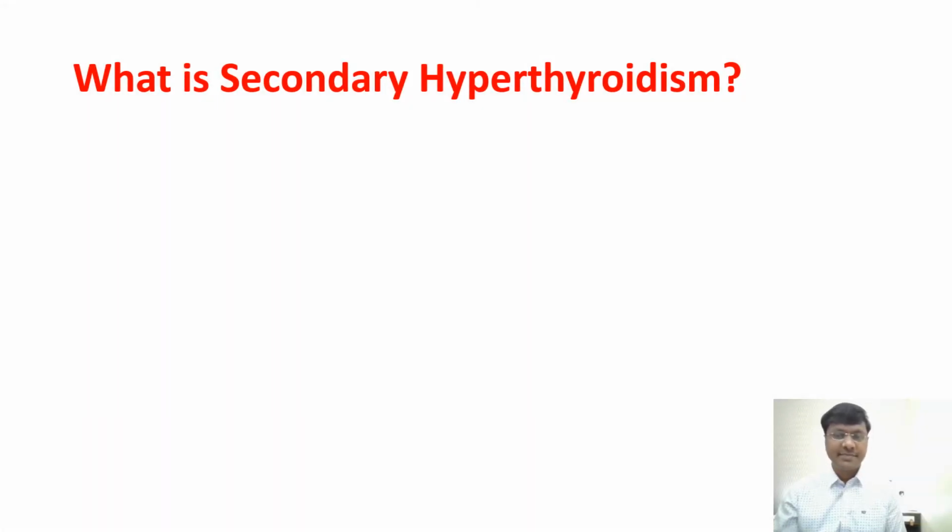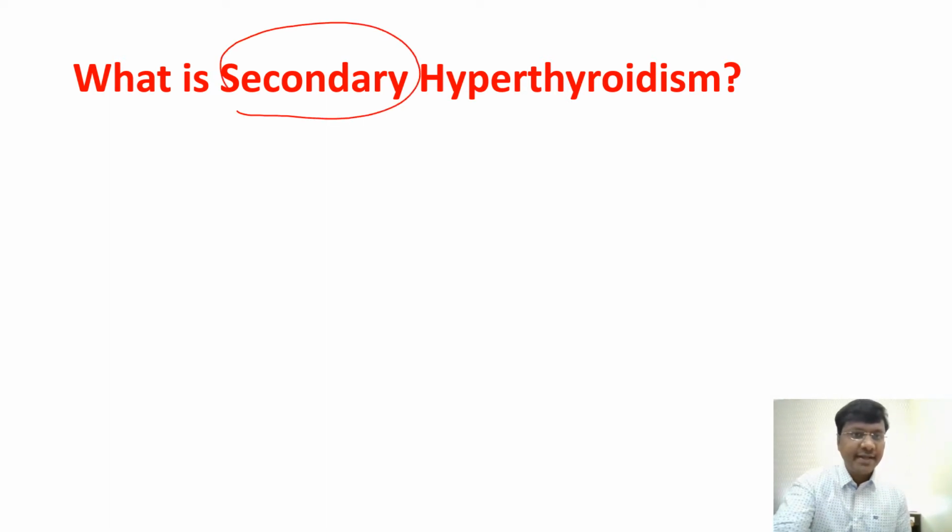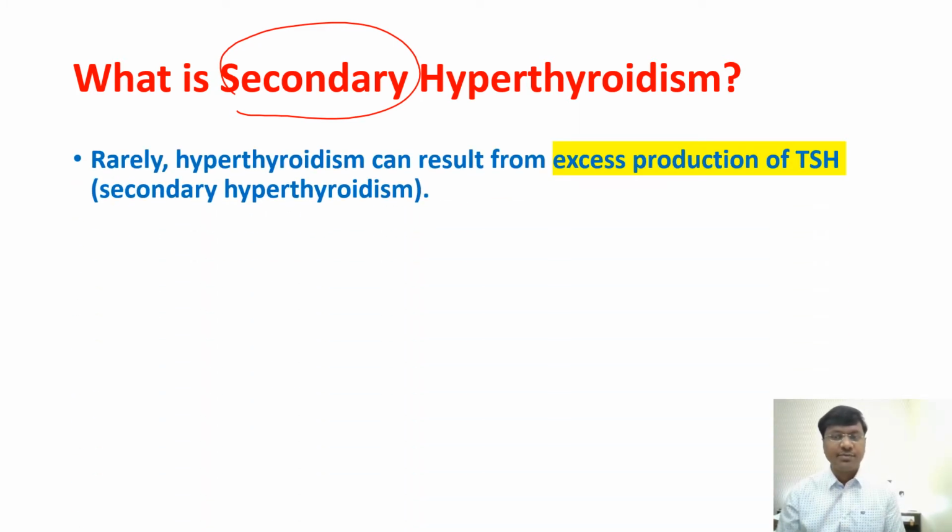What do you understand by secondary hyperthyroidism? Secondary hyperthyroidism means the pathology is in the pituitary gland. The pituitary gland will be producing an excess amount of TSH, right? And this TSH will be acting on the follicular cells of the thyroid gland, which will produce T3 as well as T4. That is called secondary hyperthyroidism.